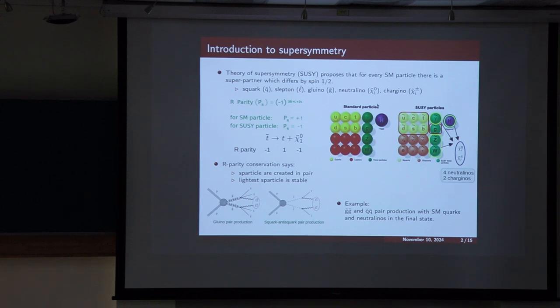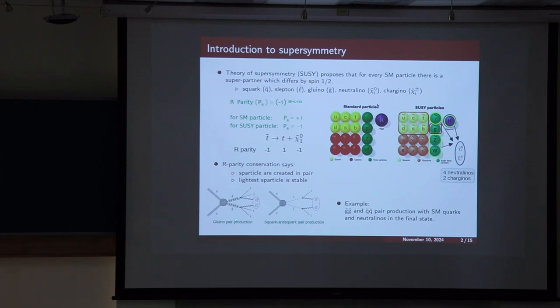So the theory of supersymmetry proposes that for every standard model particle we have a SUSY partner. So we have squark, slepton, gluino, and as the superpartner for gauge boson we have neutralino, chargino, and gluino. And we consider R-parity conserving SUSY model, where R-parity is defined as minus 1 to the power 3 times baryon number plus lepton number plus 2 times spin. The standard model particles have R-parity plus 1 and the SUSY partners have R-parity minus 1.